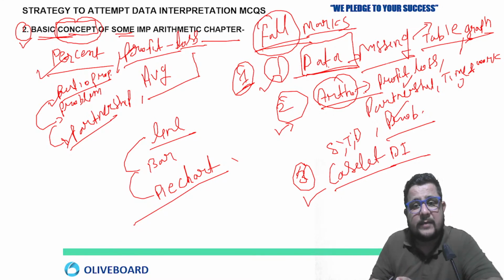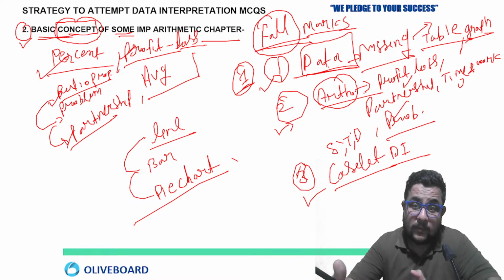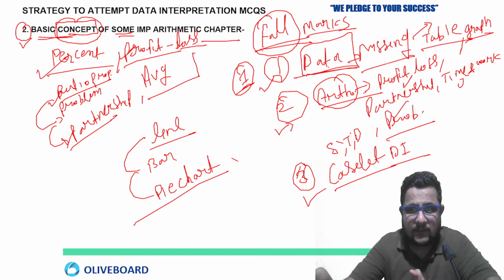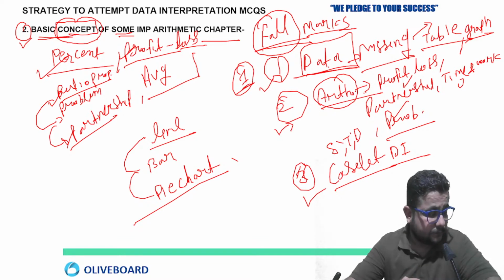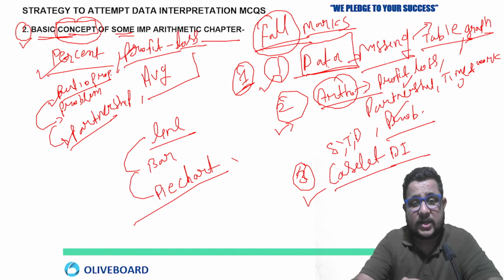So a table will be given to you in which some data will be missing. You will be able to solve that either with the help of the given data and information, or by the question condition. Yeah, we are going to solve some examples. We are going to solve the questions based on that also.